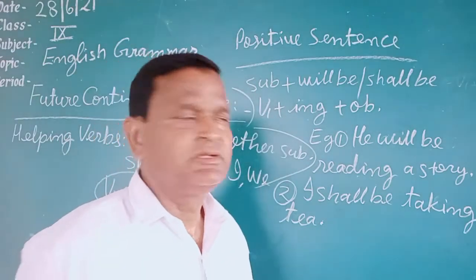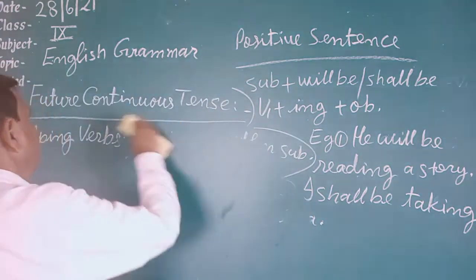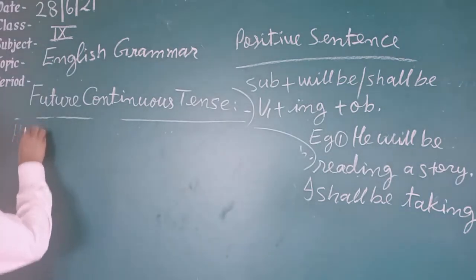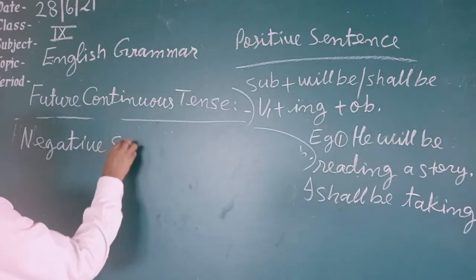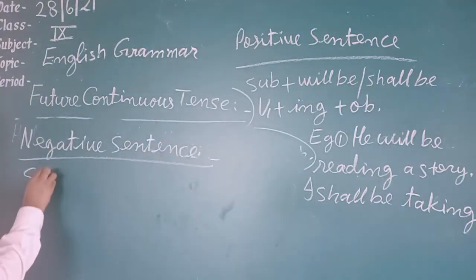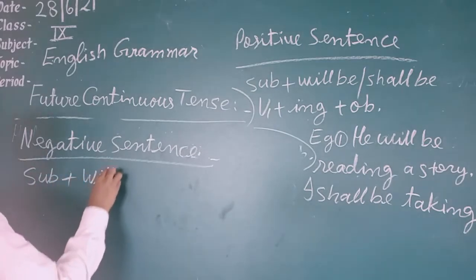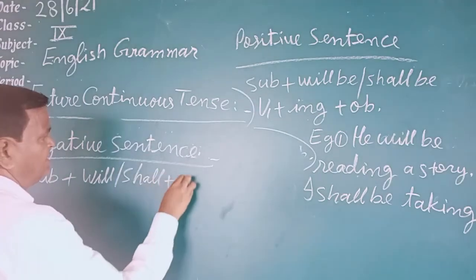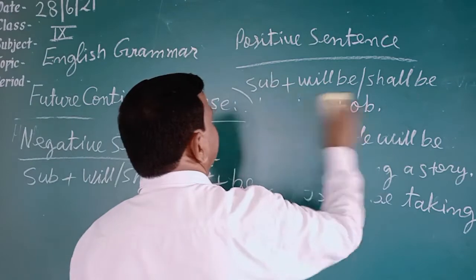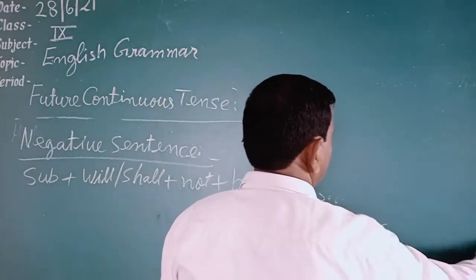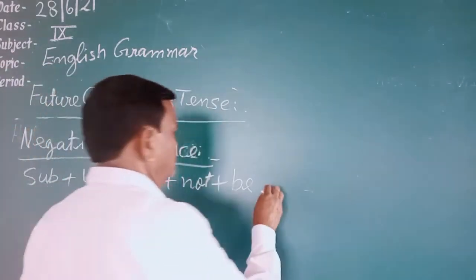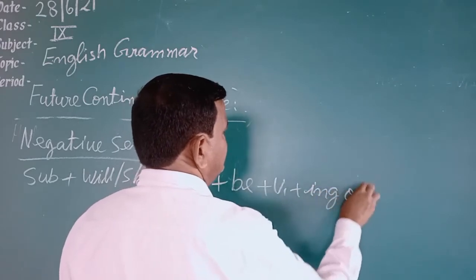Now let's see the rule of negative sentence. In a negative sentence, first of all the subject is written, then will or shall according to the subject is written, then not is written, then be is written, then verb first form plus ing is written, then the object is written. This is the rule.